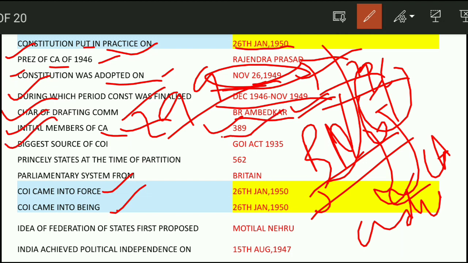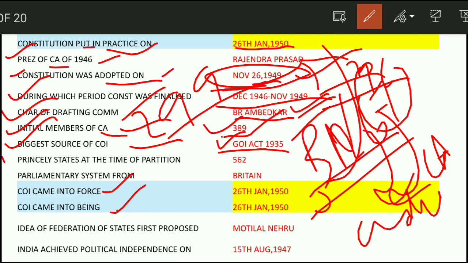Next question: biggest source of the Constitution of India. It was the Government of India Act 1935. As you all know, the Indian Constitution has sources from different countries' constitutions, but most of the part or source was from the Government of India Act 1935.